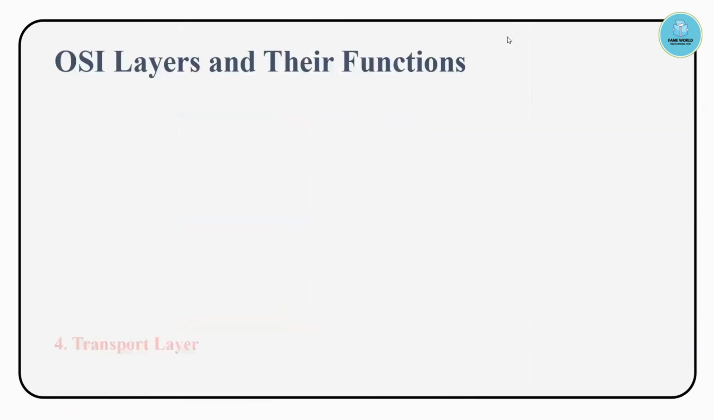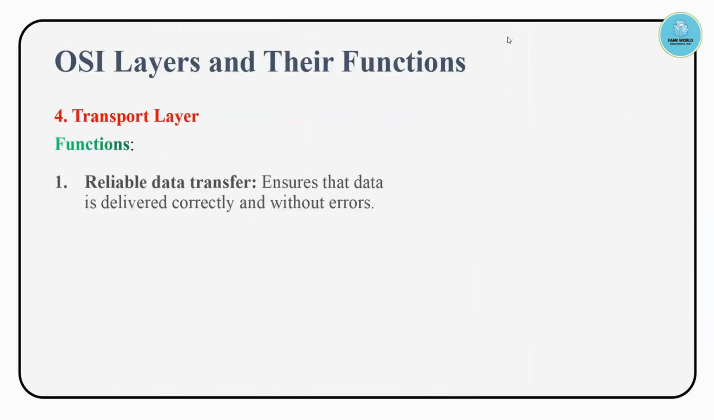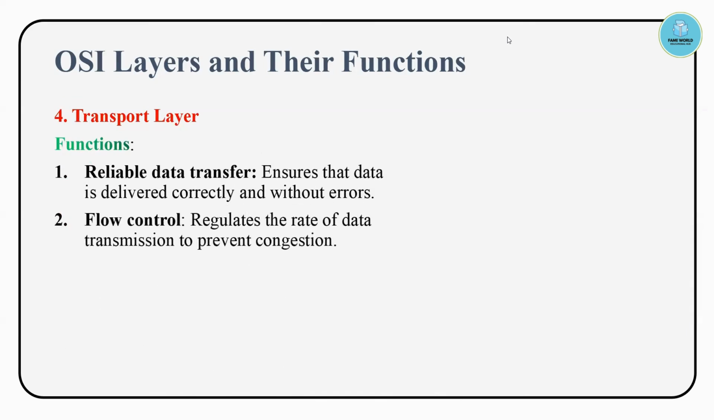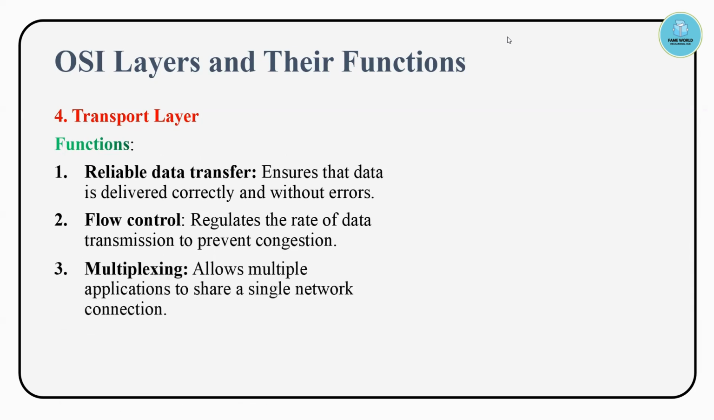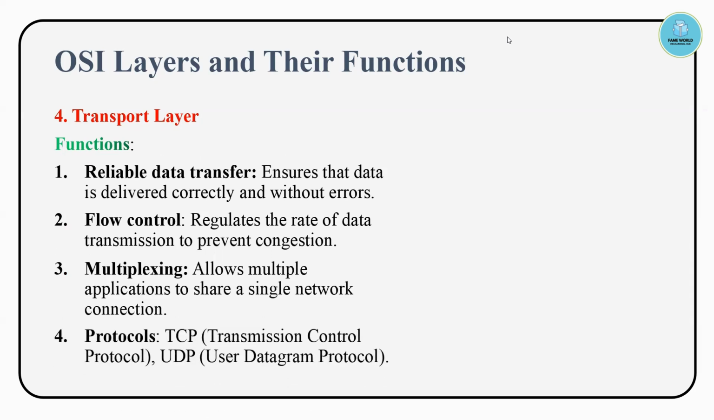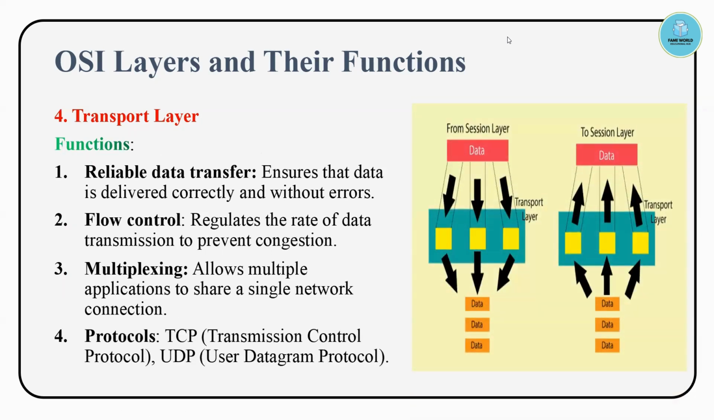Now the fourth layer, the transport layer. It provides reliable data transmission and ensures that the data is delivered correctly without errors. Errors are already removed in the previous layers, but here it is also checked. Flow control: it regulates the rate of data transmission to prevent congestion. And multiplexing: what is the meaning of multiplexing? It allows multiple applications to share a single network connection.